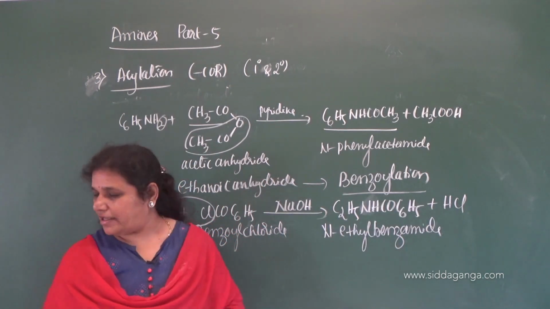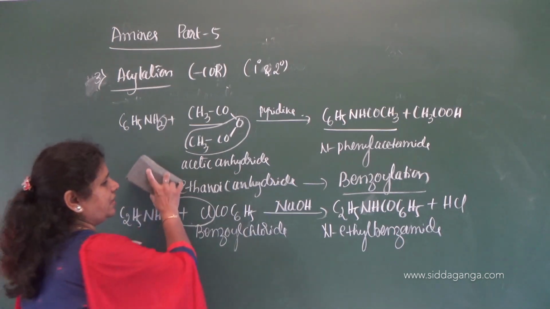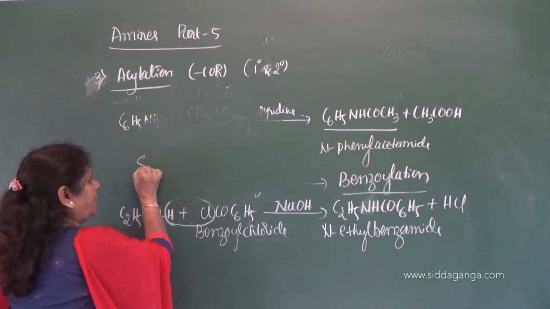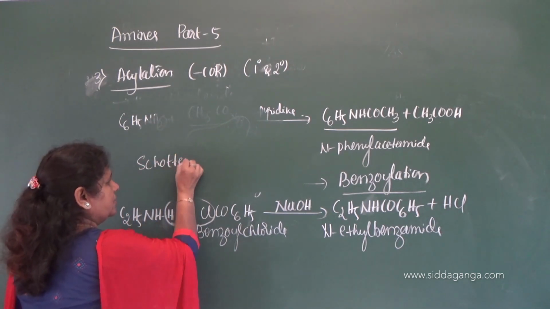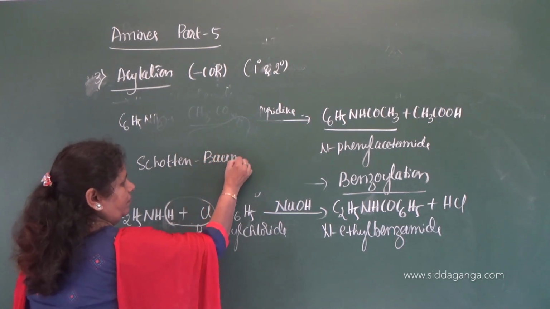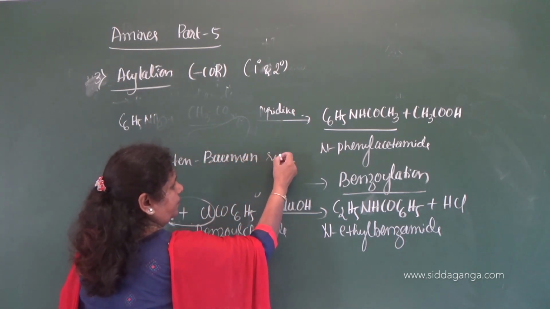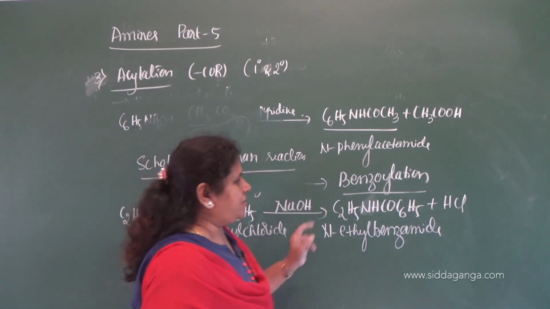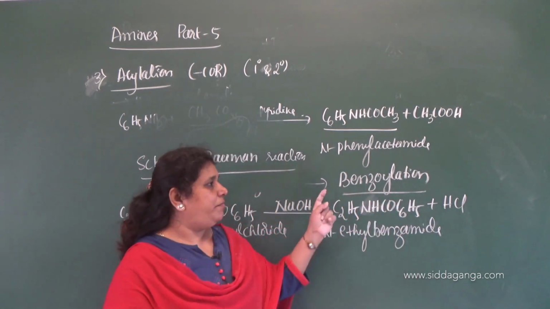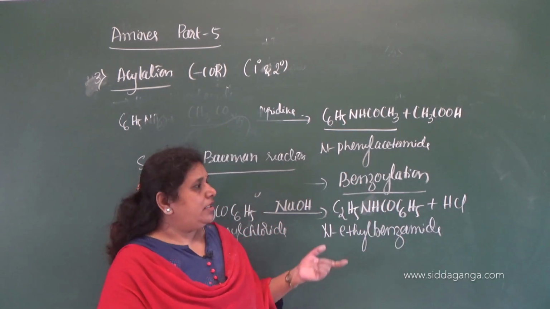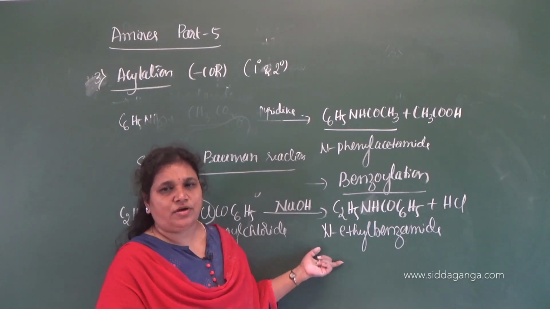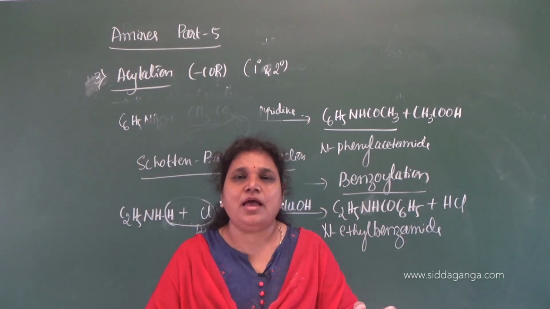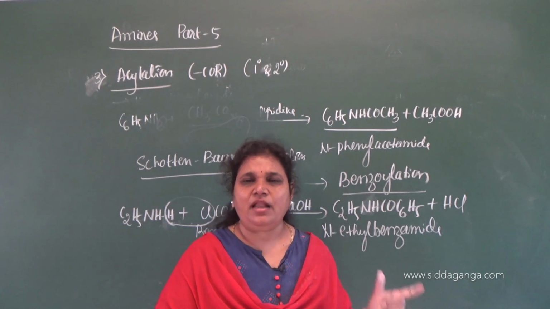What is the name of this reaction? The name of this reaction is nothing but the Schotten-Baumann reaction. So the name of the reaction is Schotten-Baumann reaction. Here in this reaction benzoylation takes place. So this is about the acylation of amines, and it is given by only primary and secondary amines as they contain replaceable hydrogen.